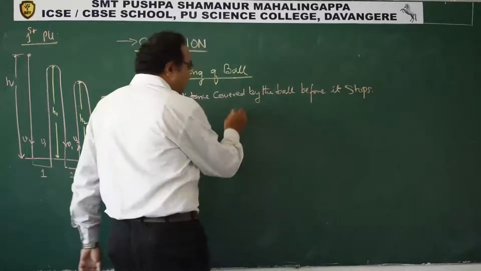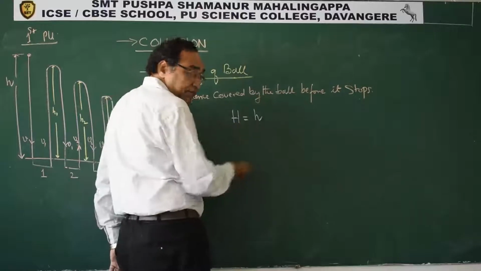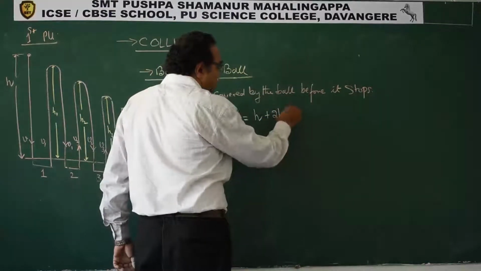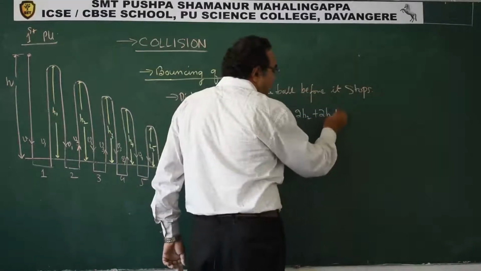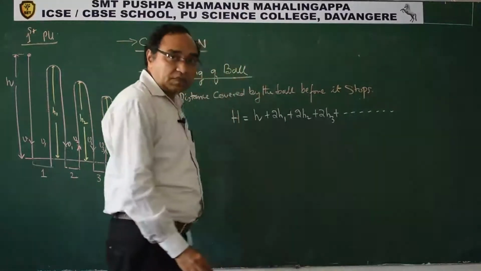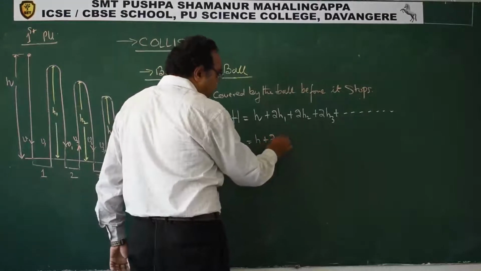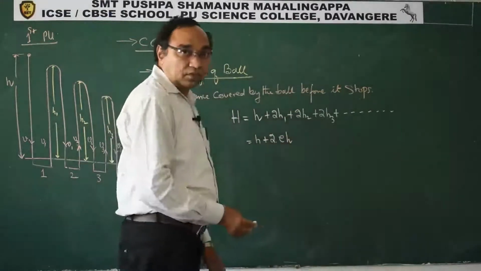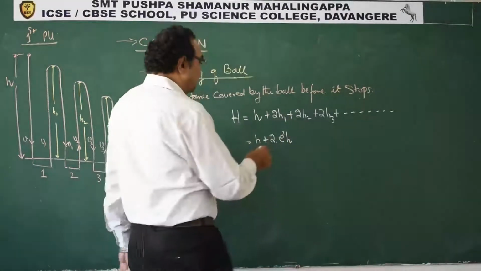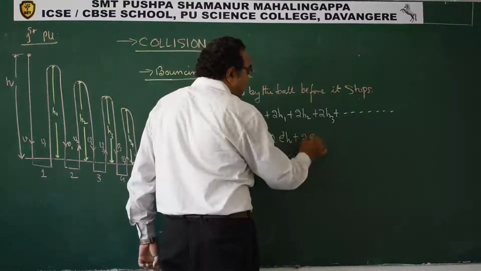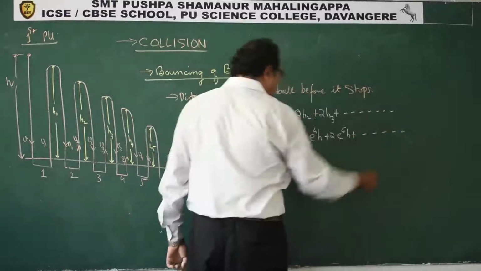So what I can say, total distance traveled is h plus 2h1, 2h2, 2h3, like this it will go. Now we know h1 is e square times h, so h plus 2 times e square h plus 2 times e power 4 h, like this it will go.